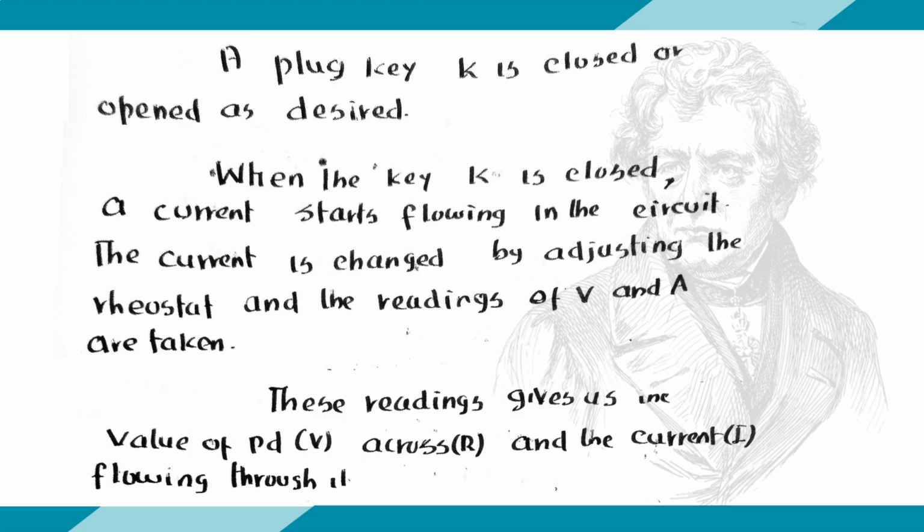When the key K is closed, a current starts flowing in the circuit. The current is changed by adjusting the rheostat and the readings of V and A are taken. V in the voltmeter, A in the ammeter. These readings give us the value of potential difference across R and the current flowing through it.